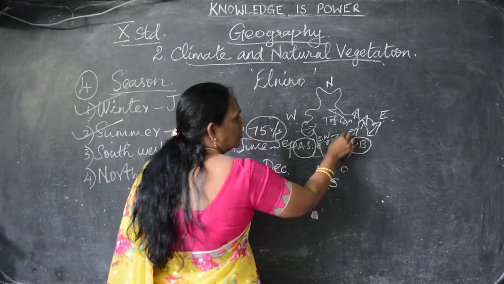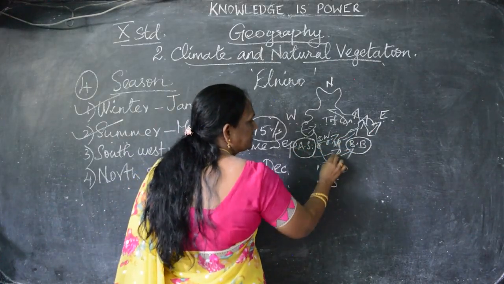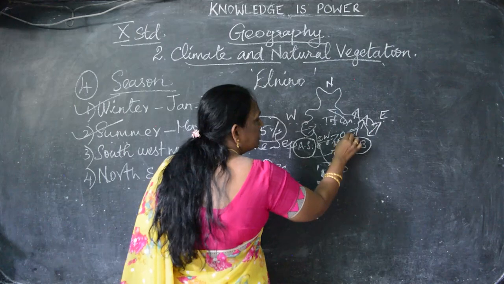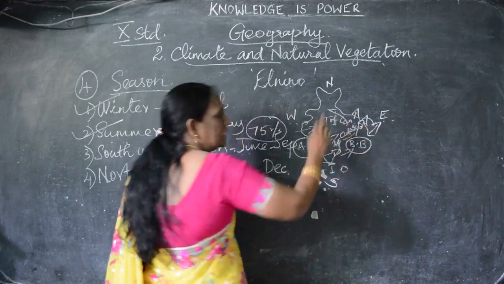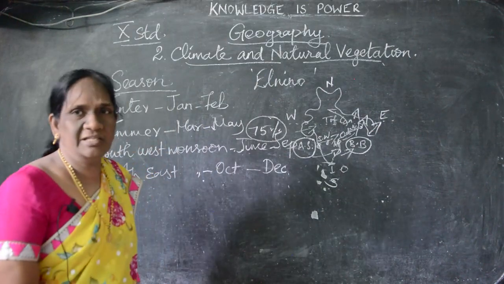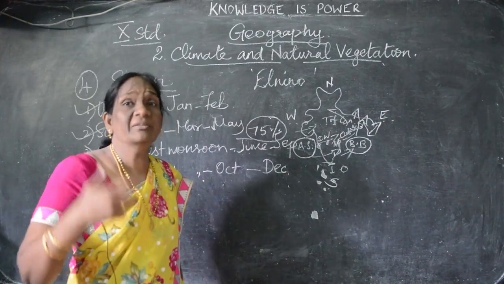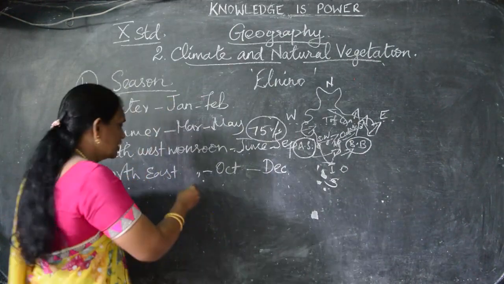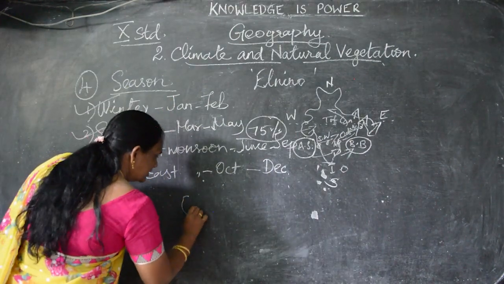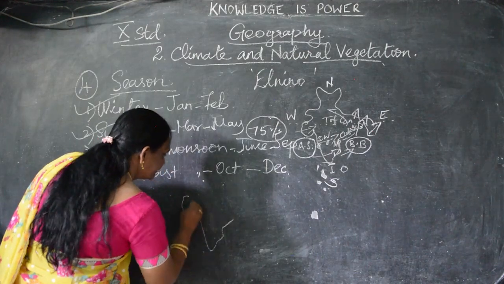Andhra Pradesh, Odisha, here Andhra Pradesh is there, here Tamil Nadu and Odisha and West Bengal. In these places, we are getting rainfall through this northeast monsoon. How the northeast monsoon blows, I'll just show you.